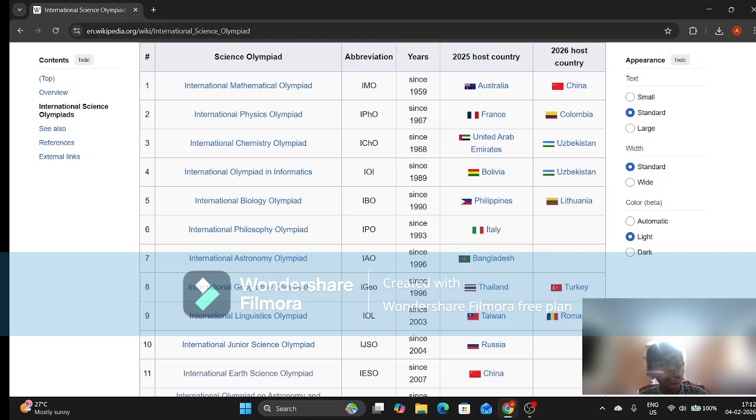Other than that, I'm going to give a lot more of these. For example, I'm going to give the International Chemistry Olympiad soon. I mean not the international level, the first level, NSEC, that one. Then the International Olympiad in Informatics, like I'm going to be giving ZCO this year, the programming exam.